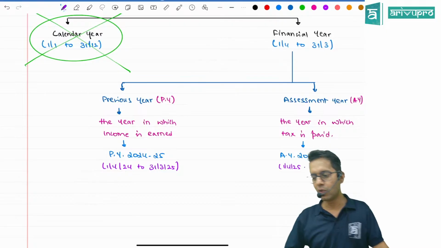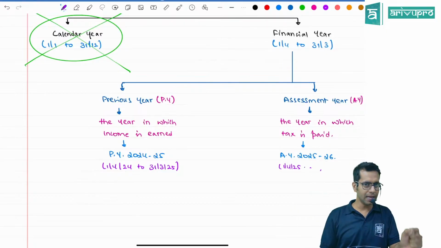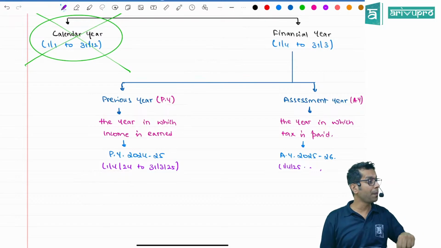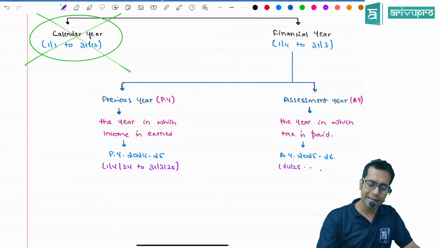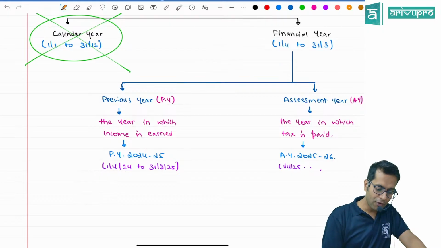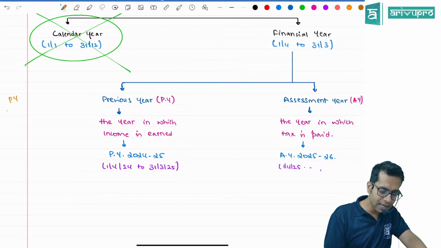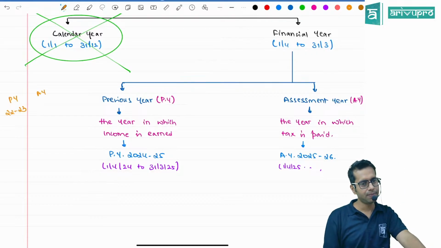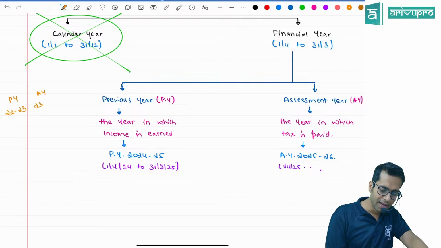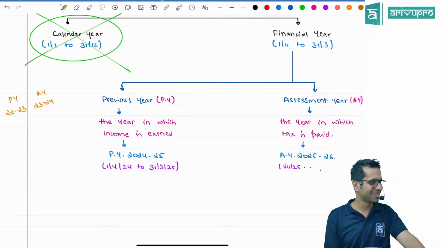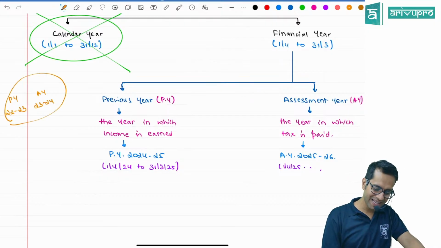Once again, can you please tell me what is previous year? The year in which income is earned is called previous year, but the year in which you are paying the taxes? Tell me. If my previous year is 22-23, what will be my assessment year?